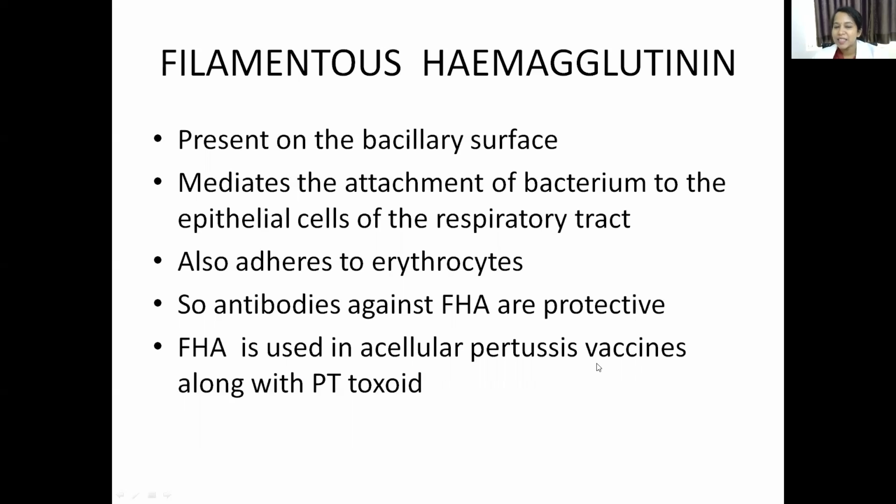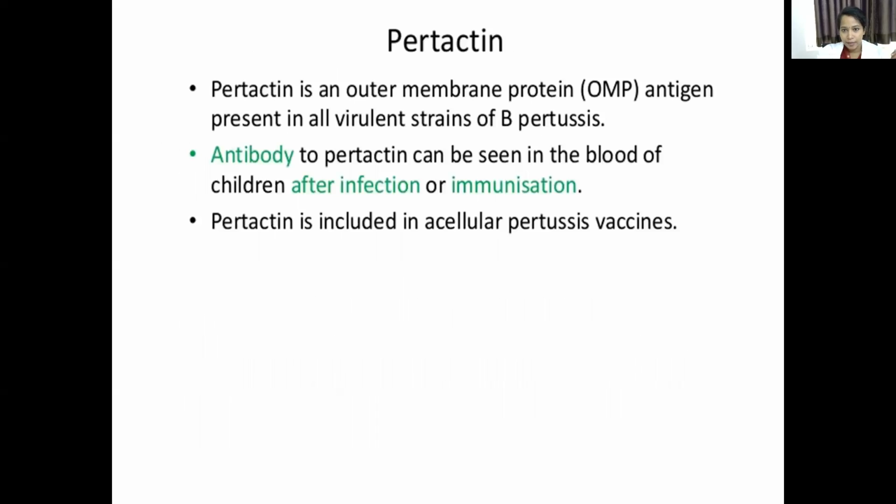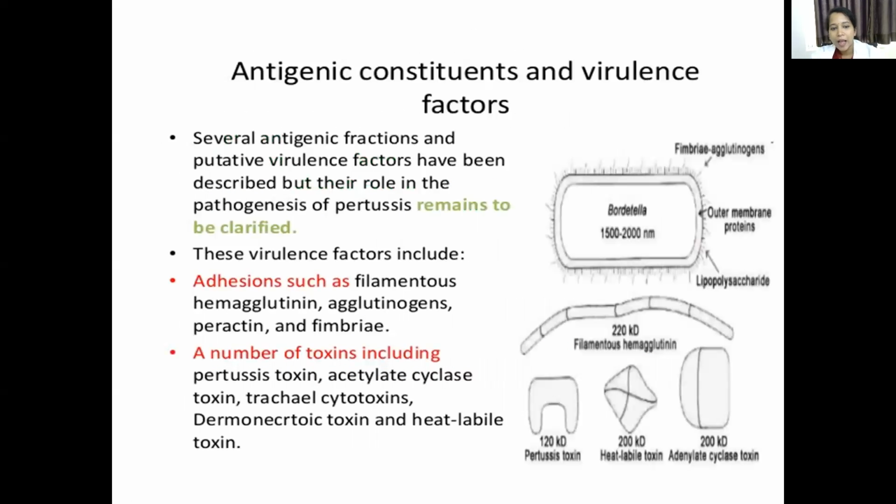We know that a vaccine is present against Bordetella pertussis. We'll see it in detail later on. But as of now, remember that in the acellular pertussis vaccine, FHA, that is filamentous hemagglutinin, is present. We have completed filamentous hemagglutinin and agglutinogens, then pertactin.